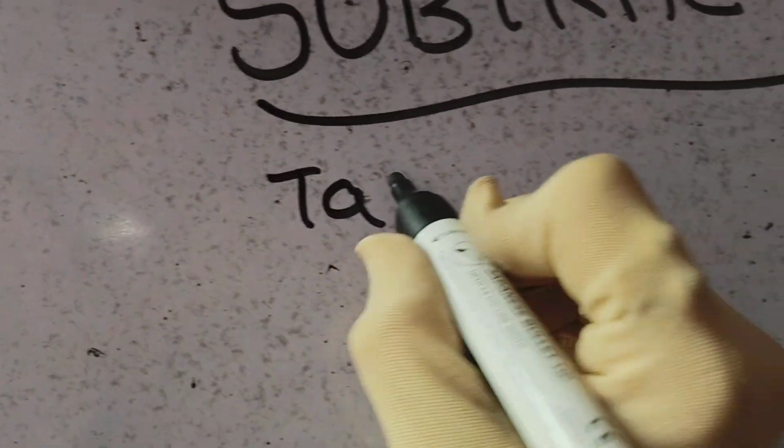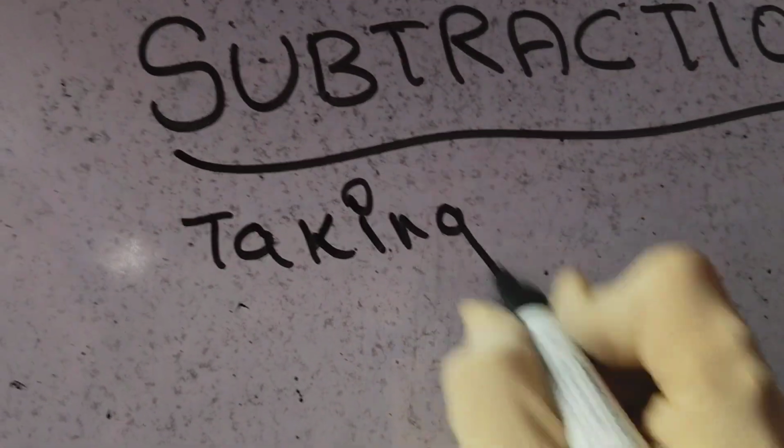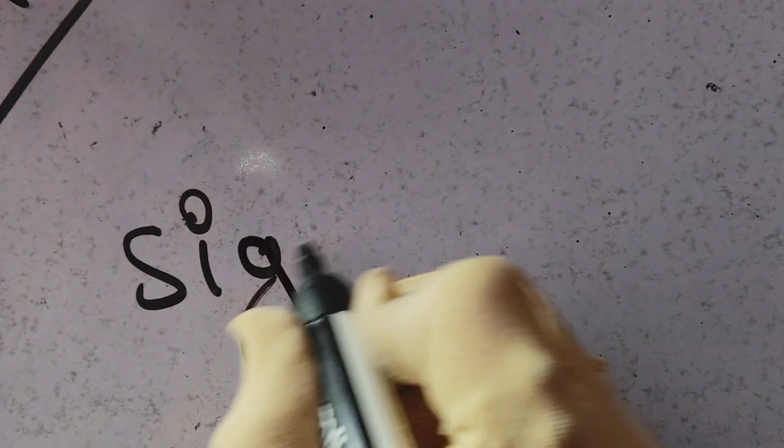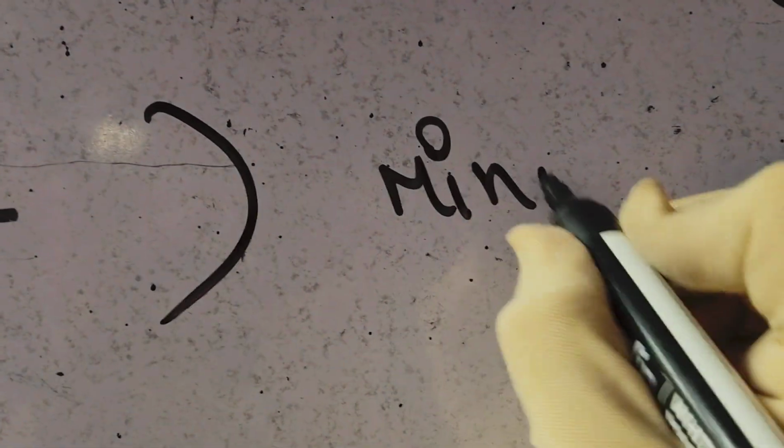Subtraction means taking away. I said don't raise your voice. And what is the sign of subtraction? Minus. M-I-N-U-S.